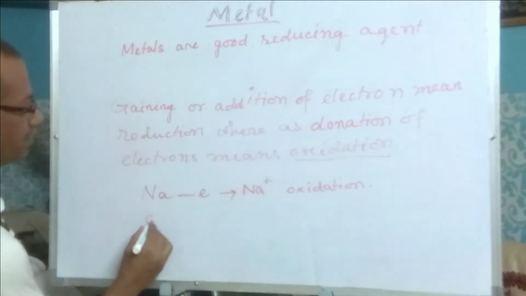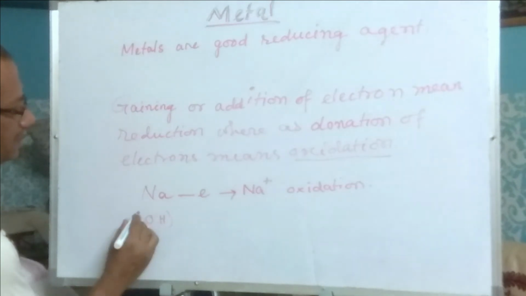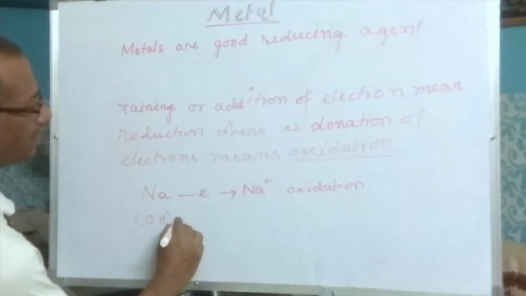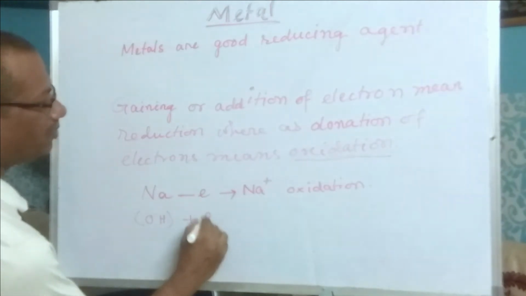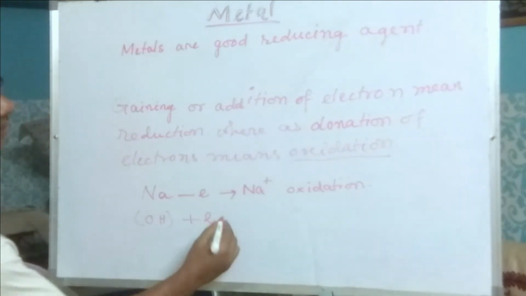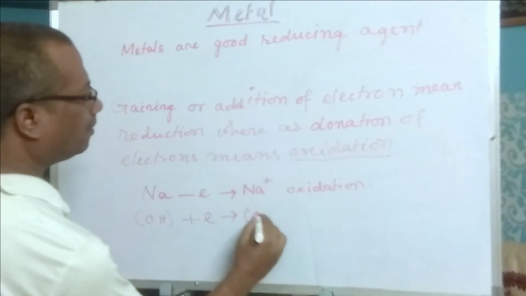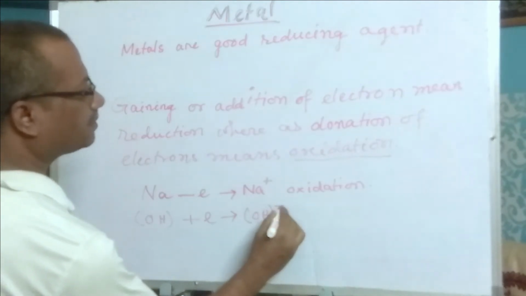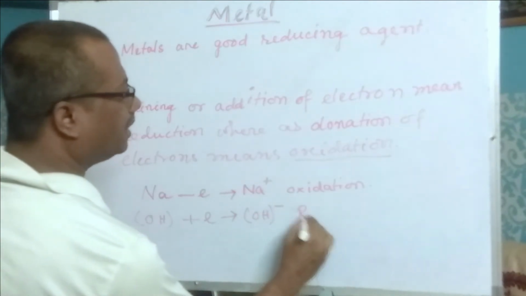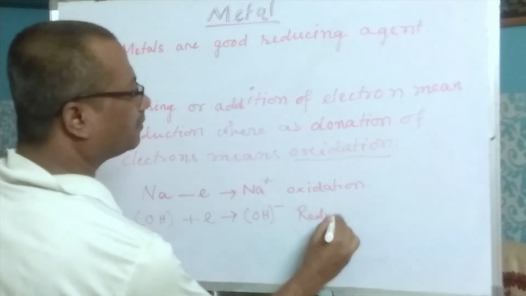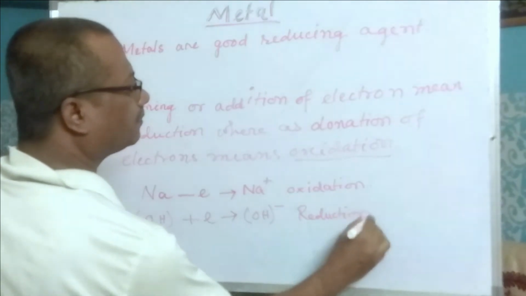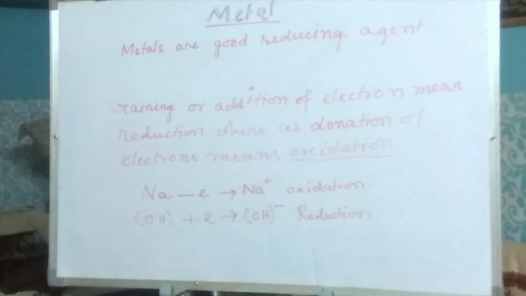And suppose OH, a group, takes an electron from sodium, it forms OH minus. This is called reduction. Understand?